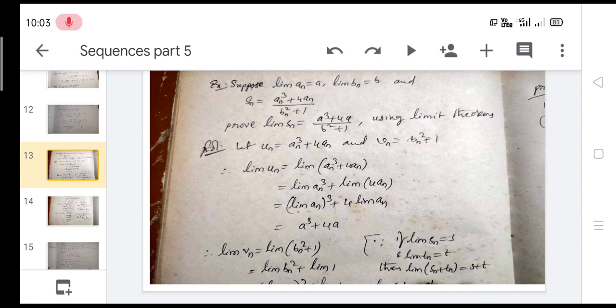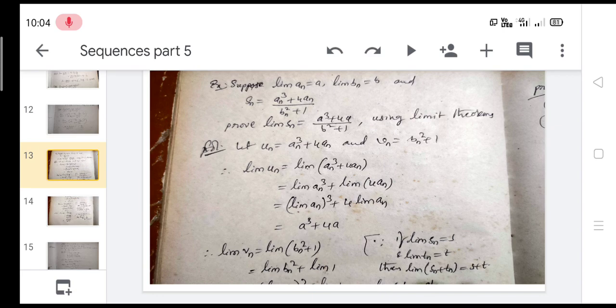So here we take un and vn. Let us consider un equal to the numerator value and vn equal to the denominator value. That is, un is equal to an³ + 4an and vn is equal to bn² + 1. So the limit of un is equal to the limit of an³ + 4an. Here the limit of an³ can be written as the limit of an, whole cube, plus the limit of 4an, which can be written as 4 into the limit of an. So we got the limit of an as a, and un tends to a³ + 4a. And what about the limit of vn?